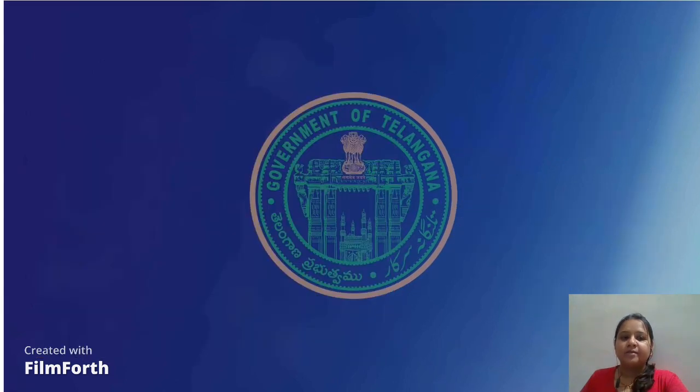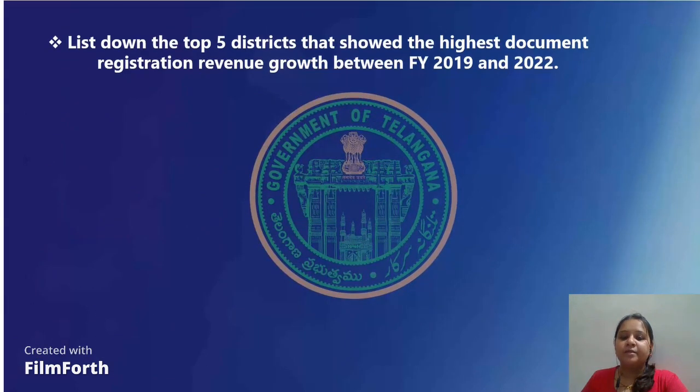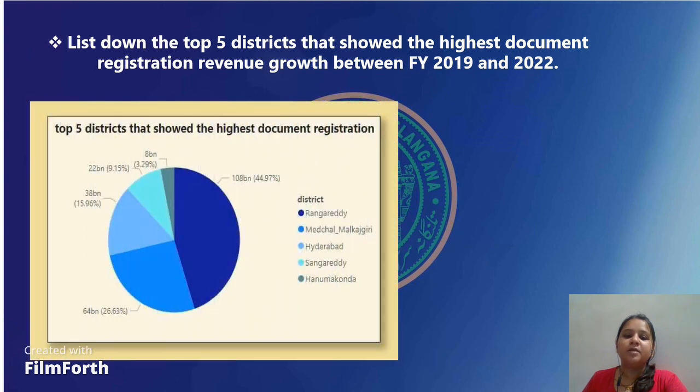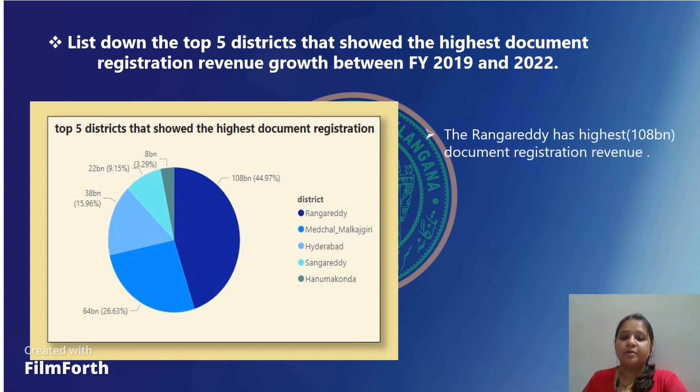My next insight is the top 5 districts that show the highest document registration revenue growth between fiscal years 2019 and 22. This map gives us the information on that. The top 5 districts are Rangareddy, Medchal-Malkajgiri, Hyderabad, Sangareddy, and Hanamkonda. Rangareddy has the highest document registration revenue, that is 108.